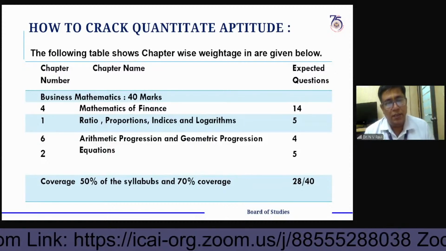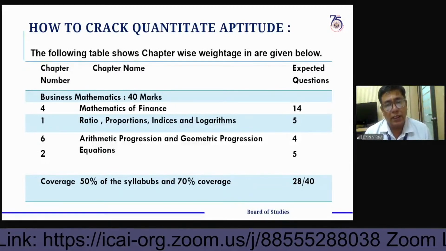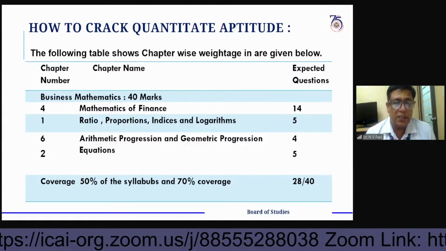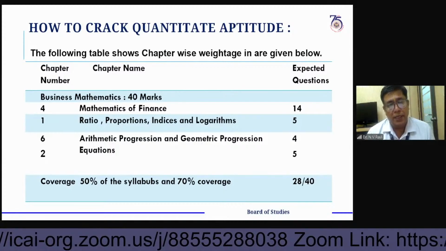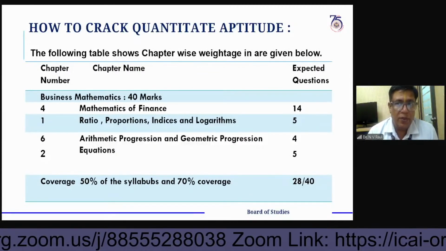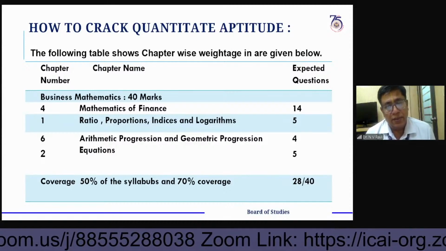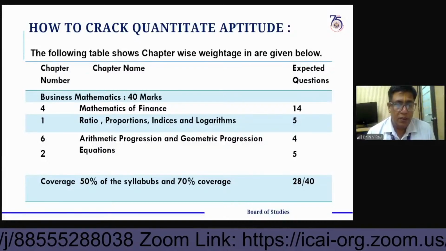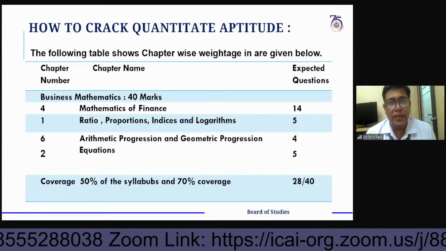These are the various types, maximum 3 or 4 types of quadratic equation questions that can be made. Otherwise, cubic equations may also be given; those models are already given in the study material.